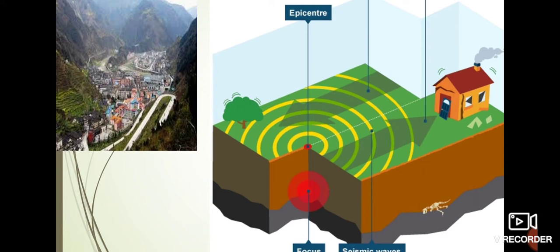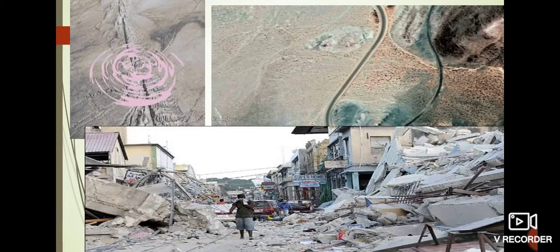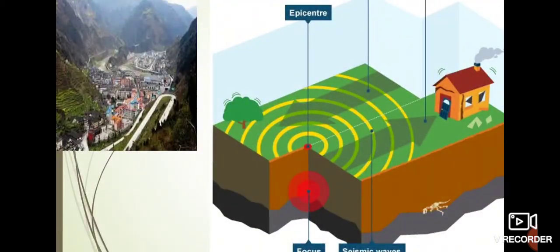Now the question is, how do we measure earthquakes? The energy released at the time of an earthquake determines its magnitude.